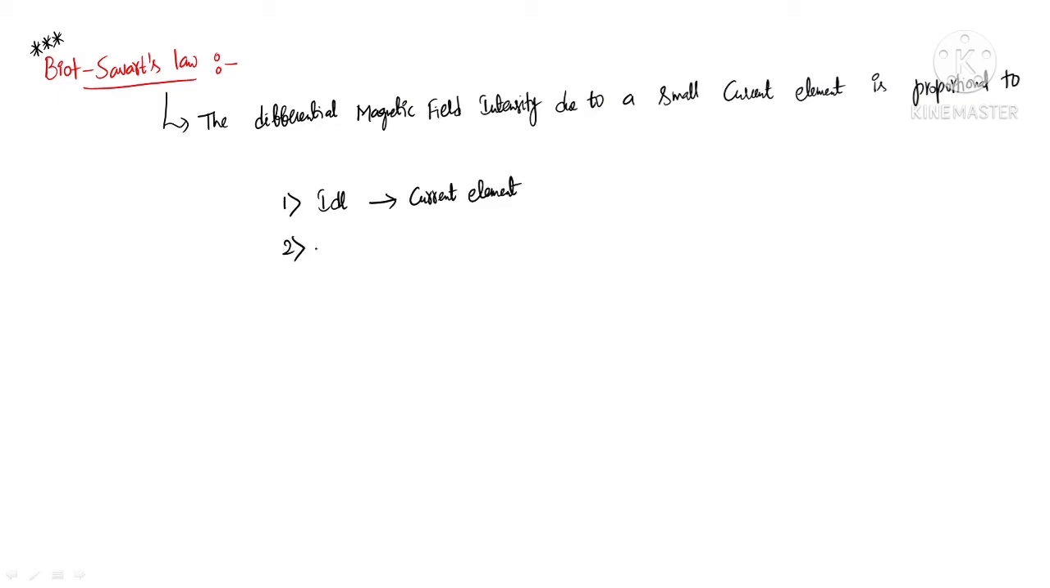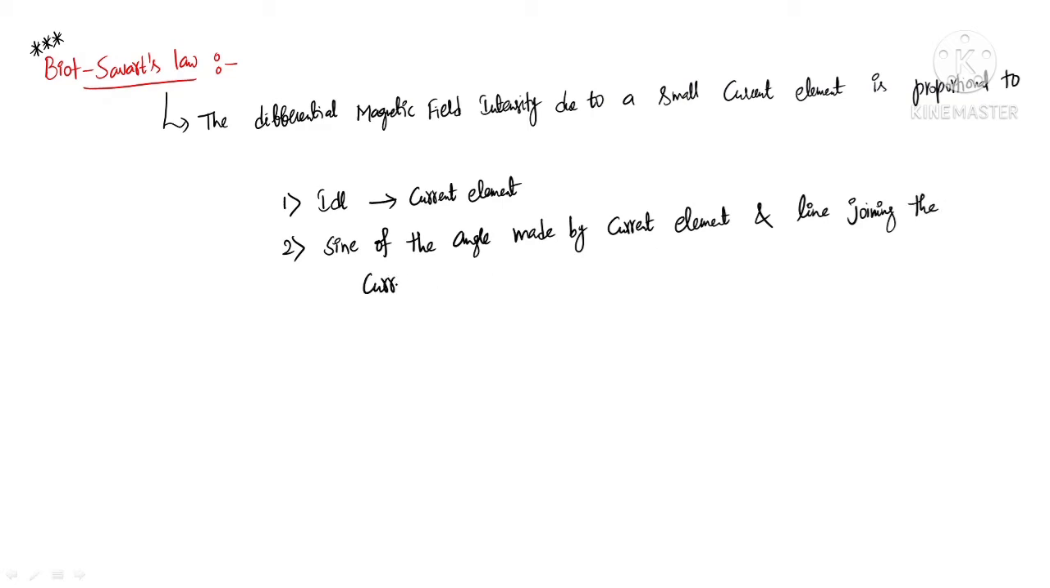Second one is sine of the angle made by the current element, and the line joining the current element and point of interest. Sine means a trigonometric function, like sine and cosine.